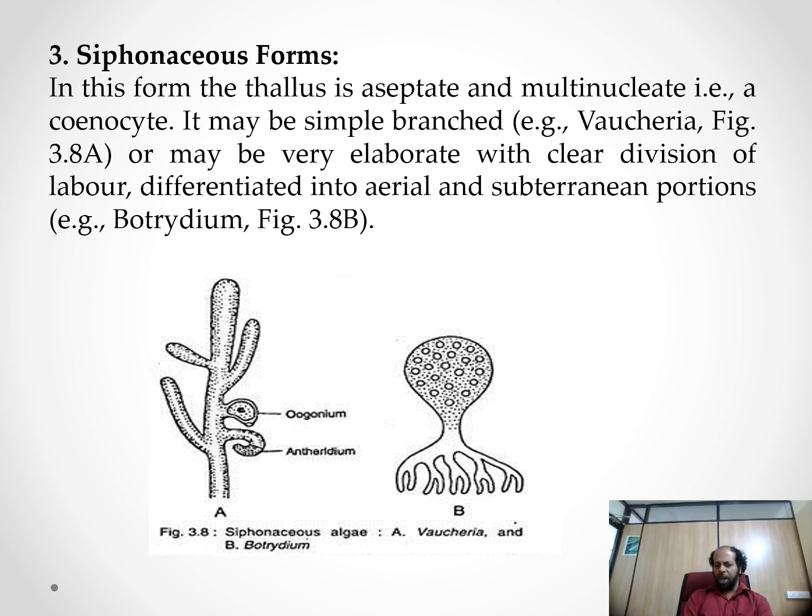Siphonous forms: in this form, the thallus is aseptate, multinucleate, a coenocyte. It may be single branched, for example Vaucheria, or may be very elaborate with clear divisions, differentiated into aerial and subterranean portions. A listed example is Botrydium.